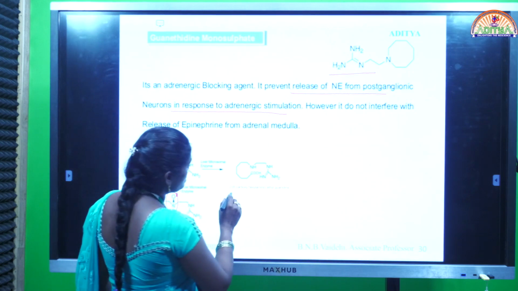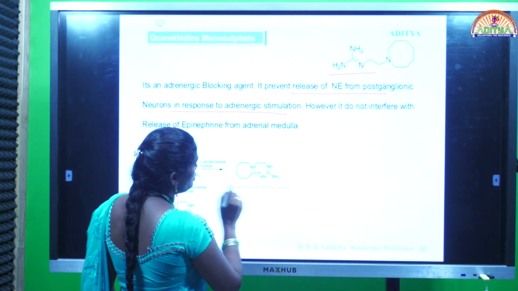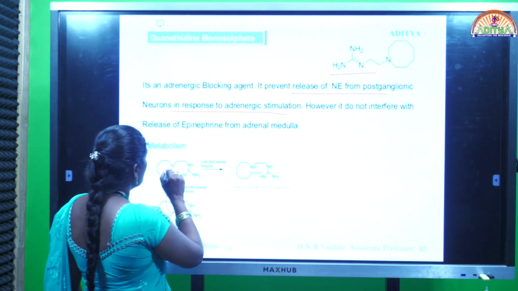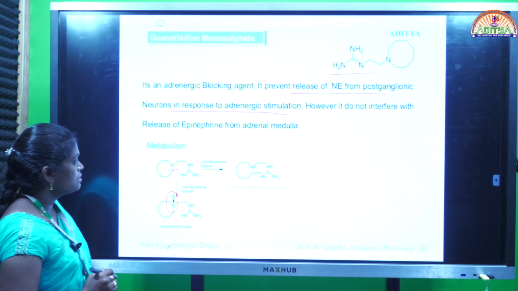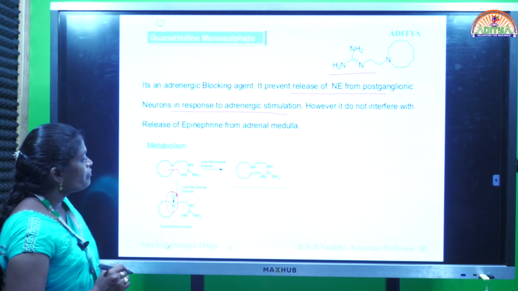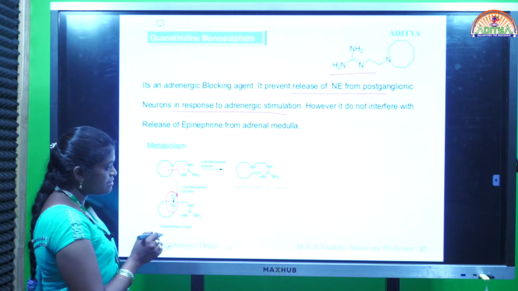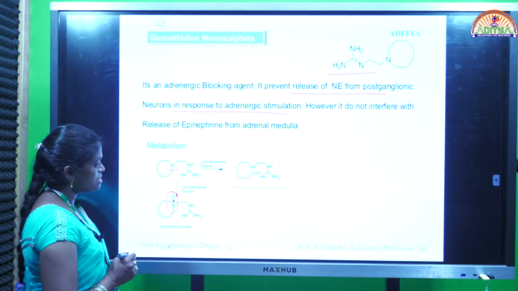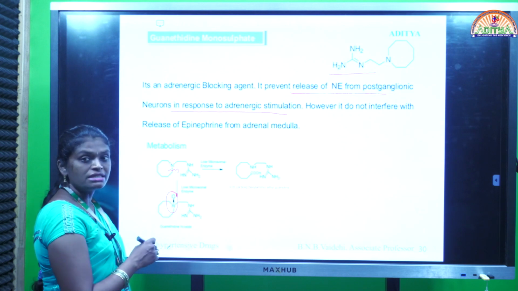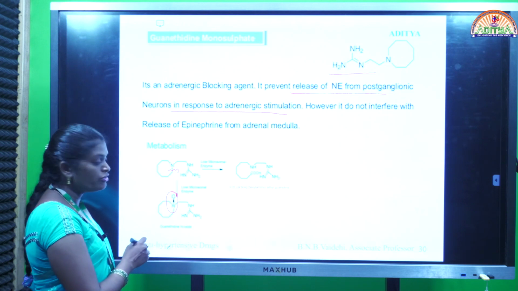And another one is called 2-carboxyhexylaminoethyl guanidine, where cleavage occurs. So this guanethidine N-oxide is the major metabolite formed from guanethidine on oxidation. This guanethidine N-oxide is eliminated from the body in the form of urine.